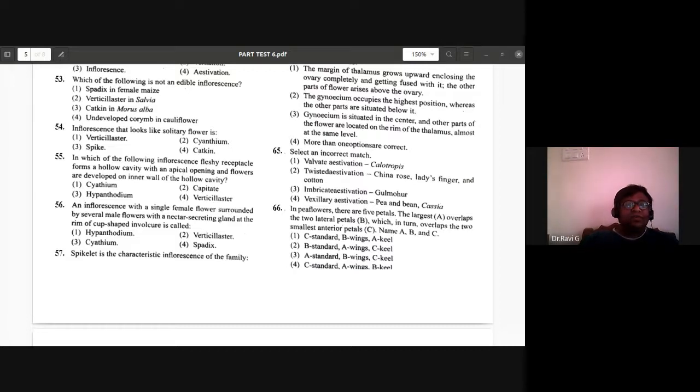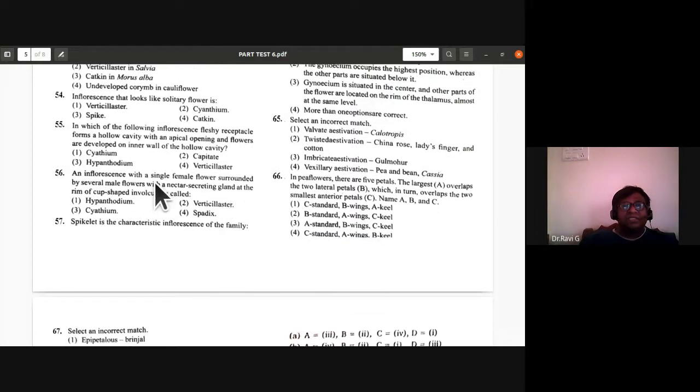56th question. An inflorescence with a single female flower surrounded by several male flowers, with a nectar secreting gland at the rim of a cup-shaped involucre, is called cyathium inflorescence. It has a single female flower surrounded by many male flowers. They are naked flowers because they do not have sepals and petals. So cyathium is the right answer. 56th, the third one is the right answer.